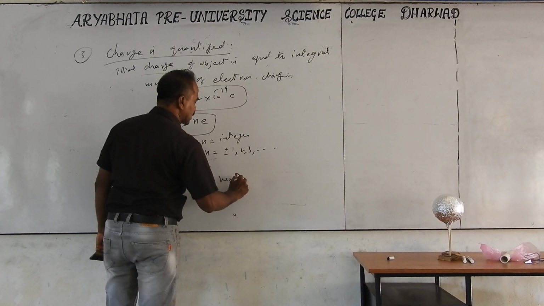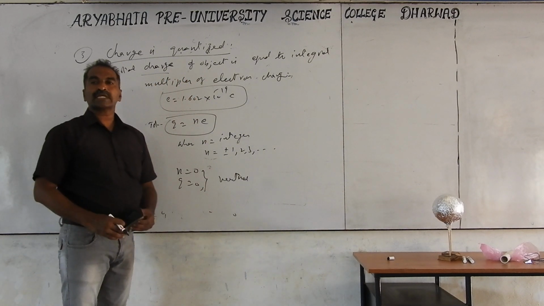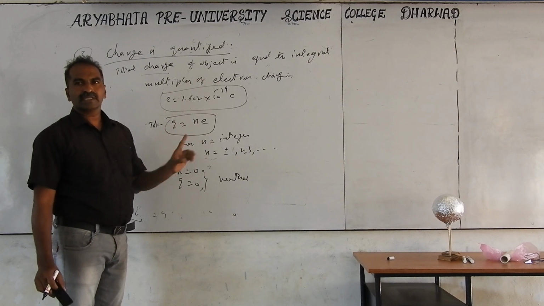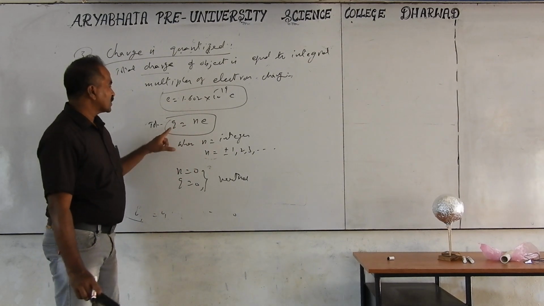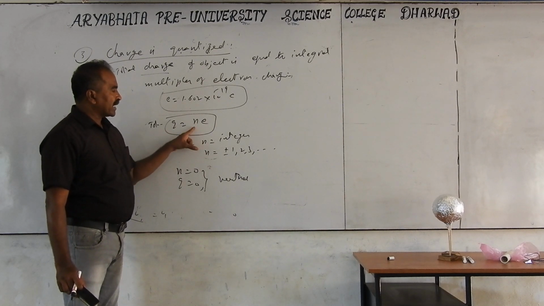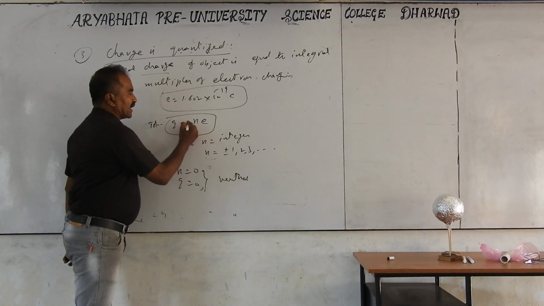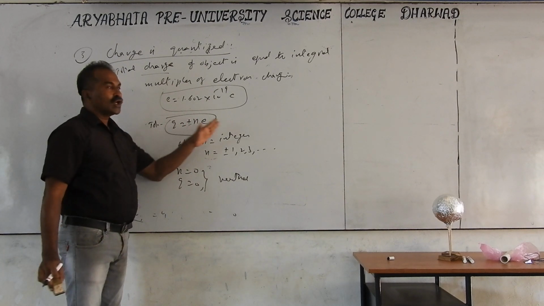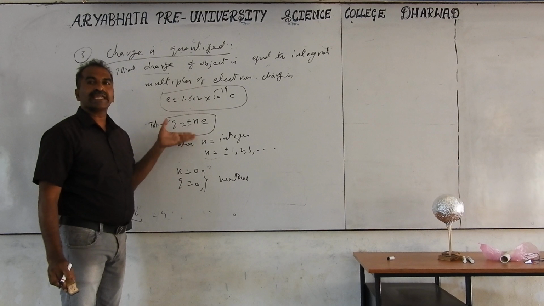In a neutral object, there is an equal number of electrons and protons. Neutrons provide only mass or weight to the nucleus; they do not provide charge. So here we can take plus or minus, and if you don't mention it here you can mention it here. What does this plus or minus indicate? If the charge is positive, it indicates losing of electrons. If the charge is negative, it means gaining of electrons.